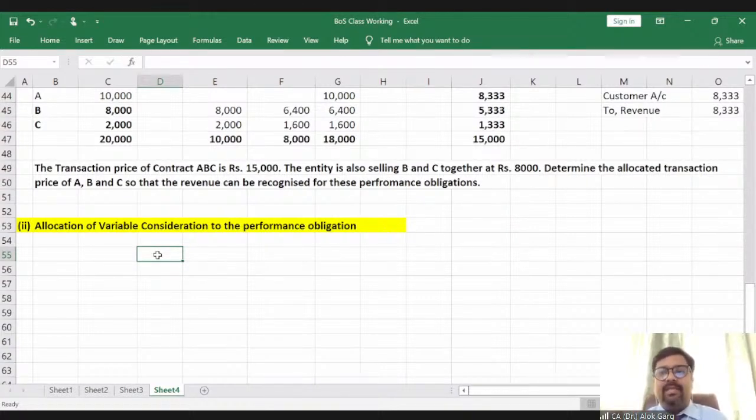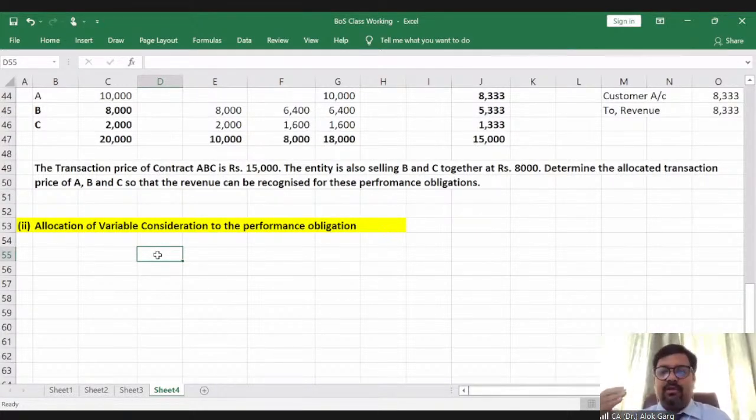So for example, Namita has entered into a contract with a contractor for construction of her house, right? So Namita has given two contracts to this particular contractor. One, the construction of her house, and the second, maintenance of her house for a period of 3 years. So there are two performance obligations.